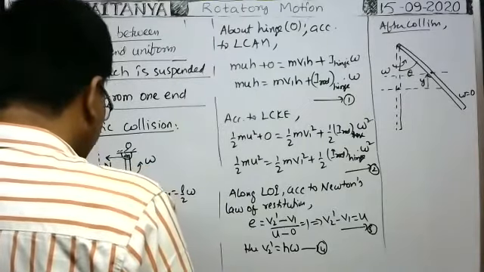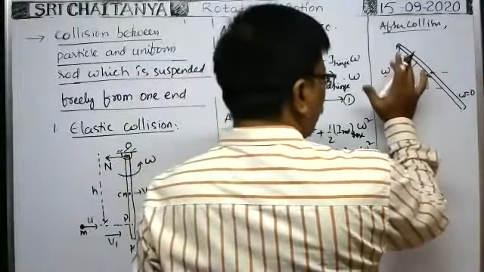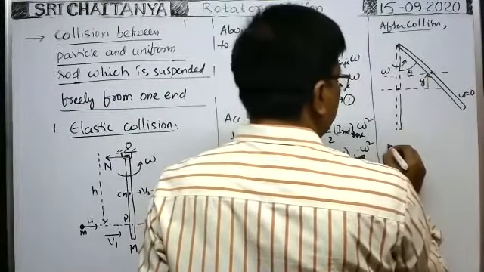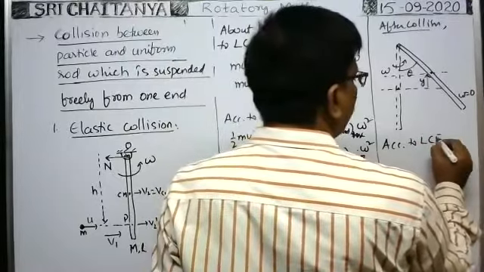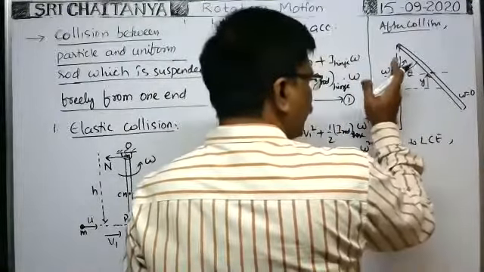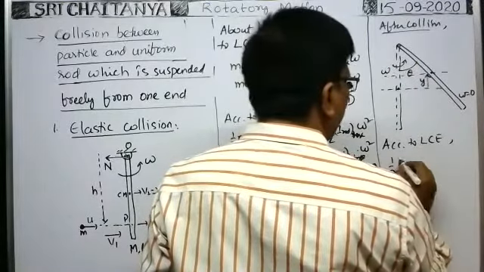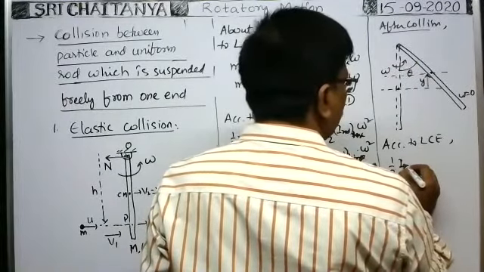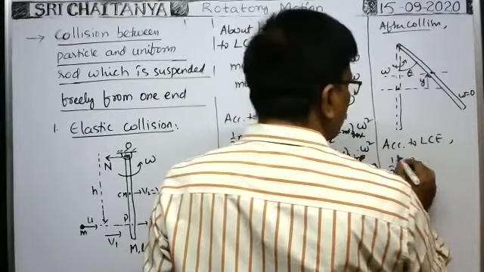According to the law of conservation of energy, immediately after collision, the rod has only rotational kinetic energy, before it starts moving in this direction.